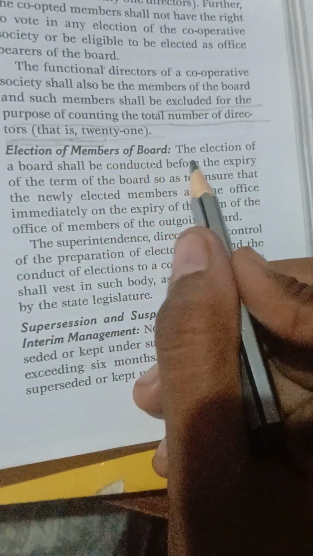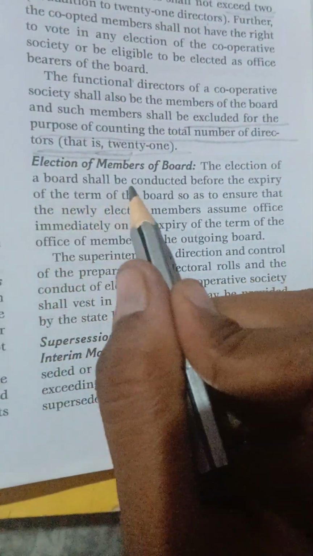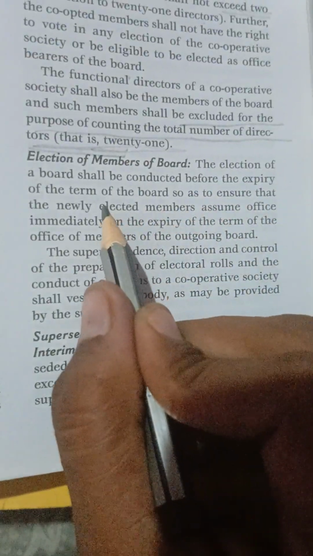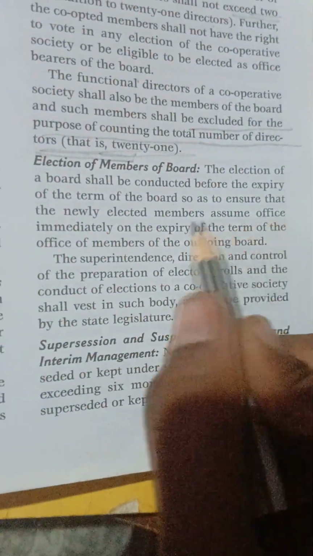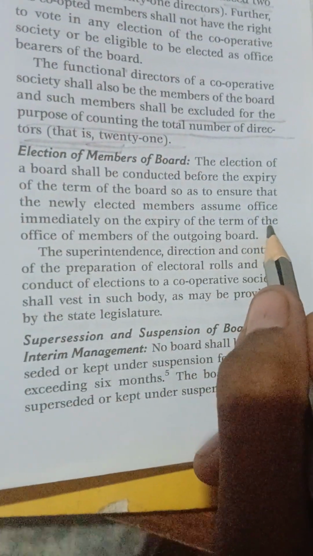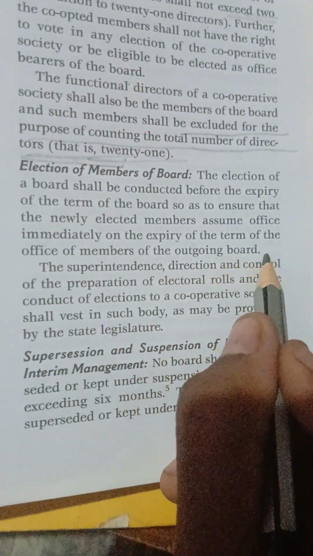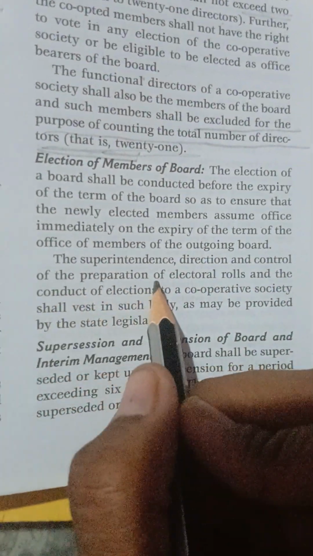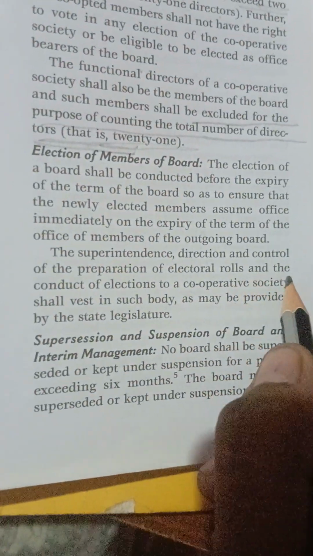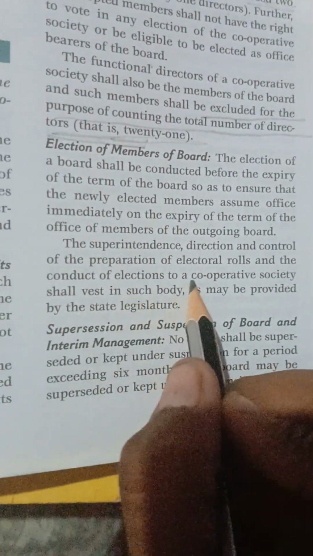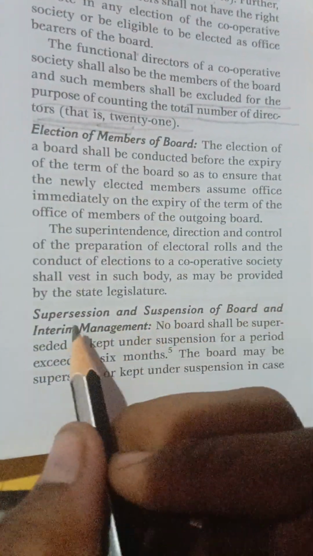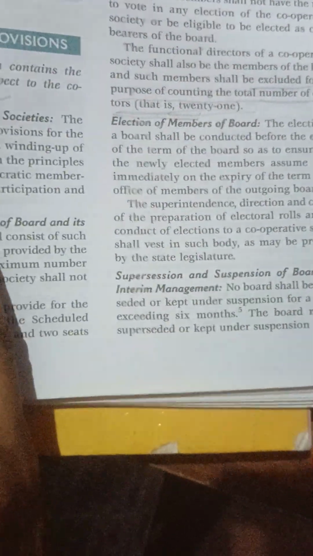Then election of members of the board. The election of a board shall be conducted before the expiry of the term of the board, so as to ensure that the newly elected members resume office immediately on the expiry of the term of the office of members of the outgoing board. The superintendence, direction and control of the preparation of electoral roll and the conduct of the elections to a cooperative society shall vest in such body as may be provided by the state legislature.